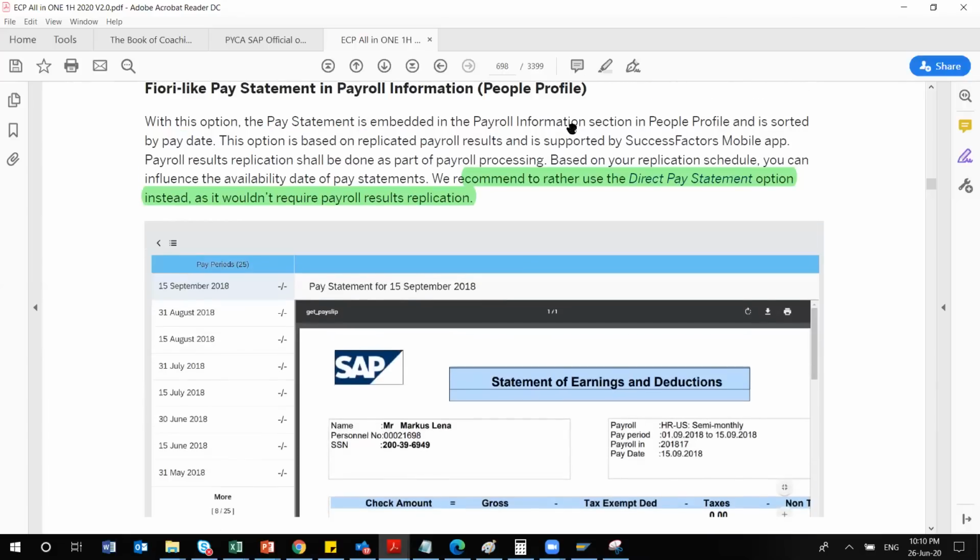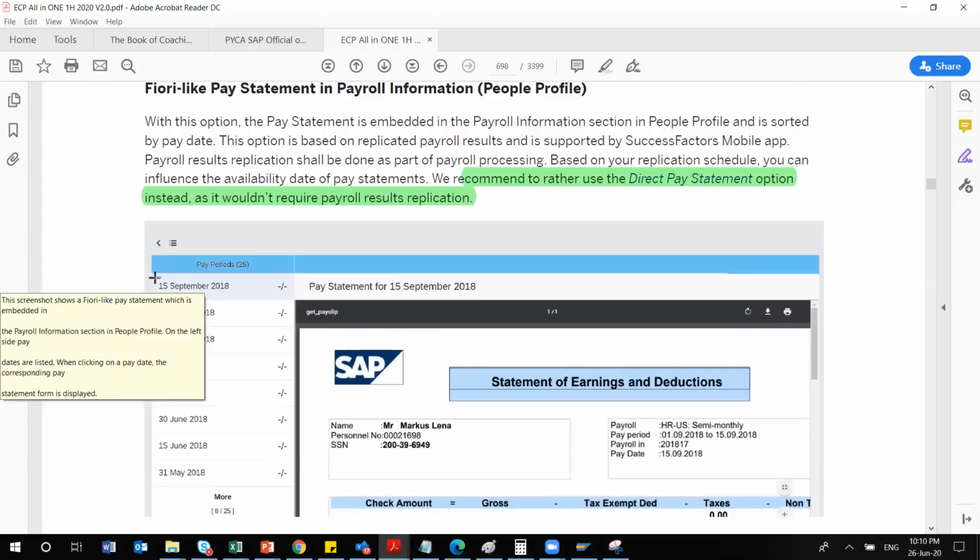Here they are saying we recommend to rather use the direct pay statement option instead, as it wouldn't require payroll result replication. If you would like to use the Fiori based pay statement, there is no restriction. But if you want to see it in the mobile, you have to replicate your payroll results to the EC. Otherwise, your payslip will not be seen in your mobile application. You will only see it on the website in your SuccessFactors system, not on your mobile device. So for mobile, you need replication of these payroll results. That is the concept.